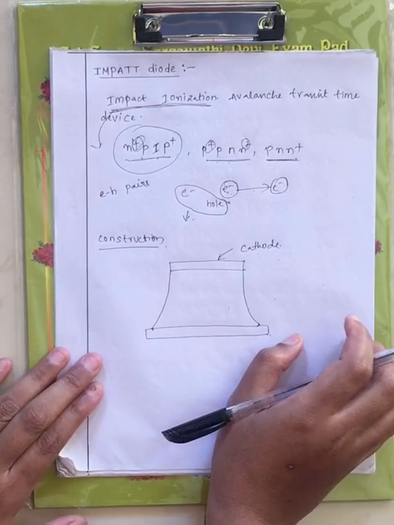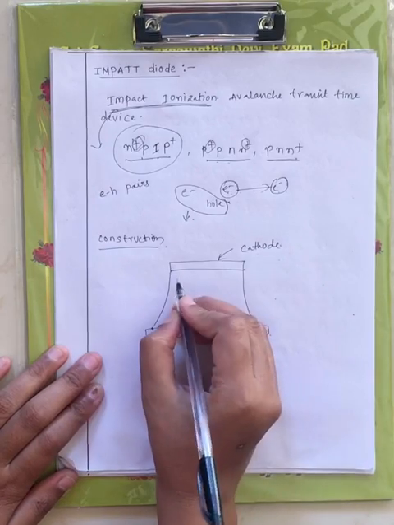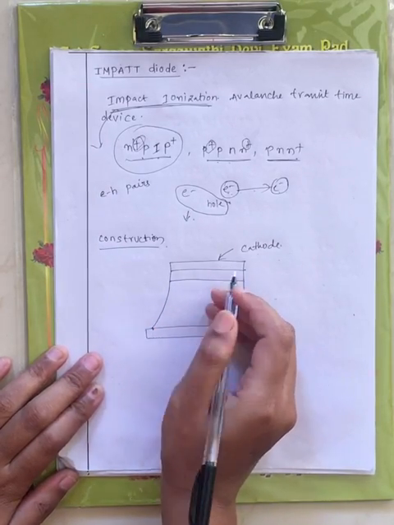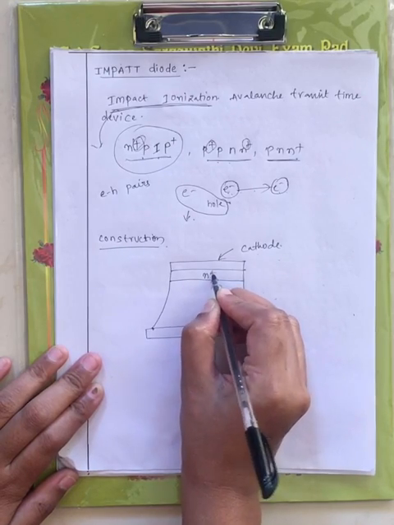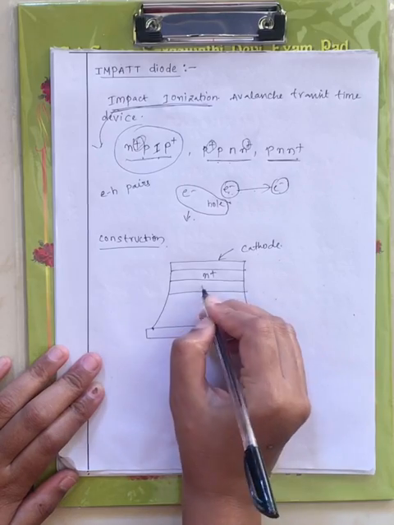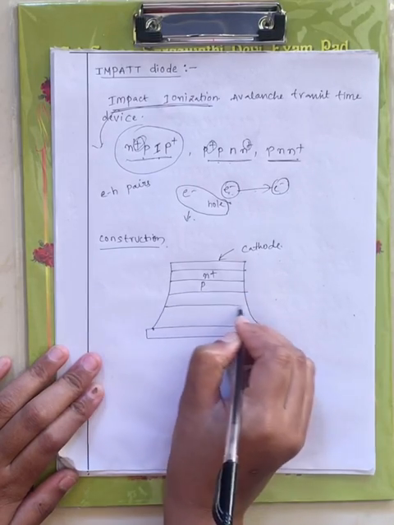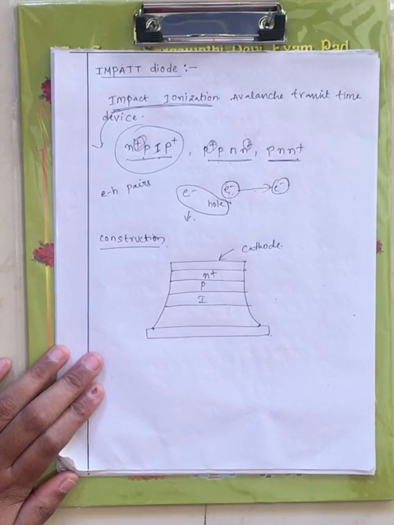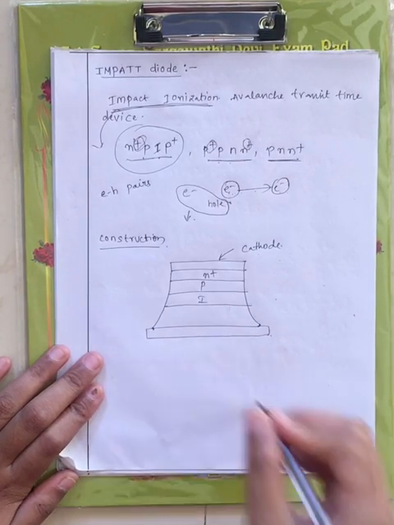The considered form is N plus P I P plus. First you will have N plus, next you will have P, and next you will have I, which is the intrinsic layer where the number of holes equals the number of electrons, right?